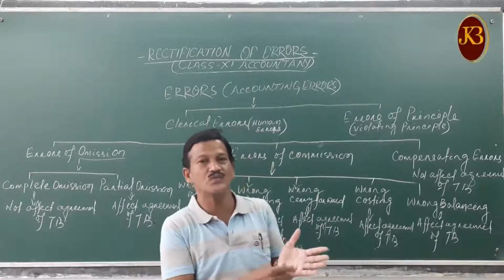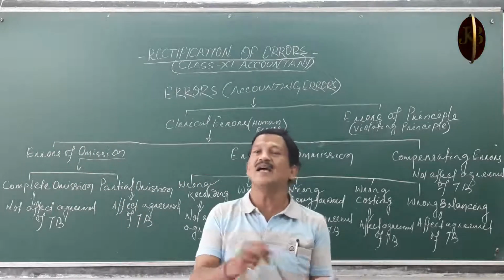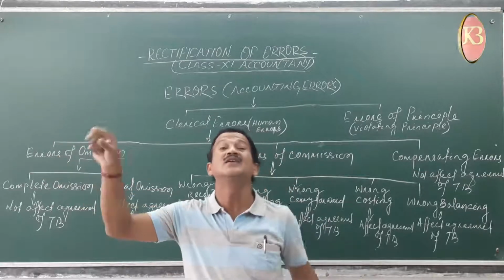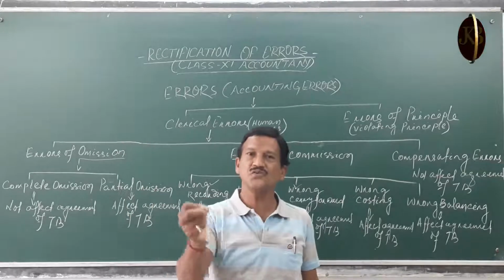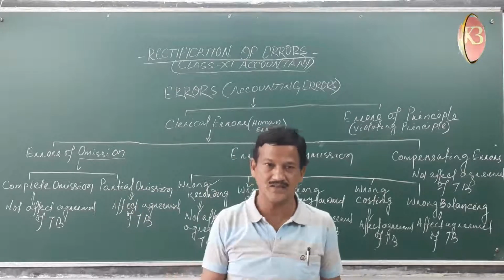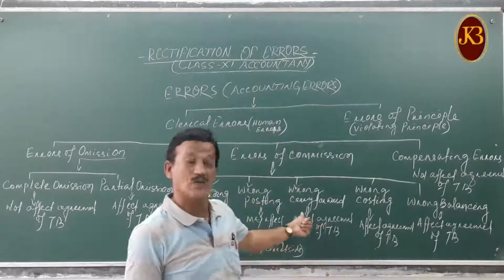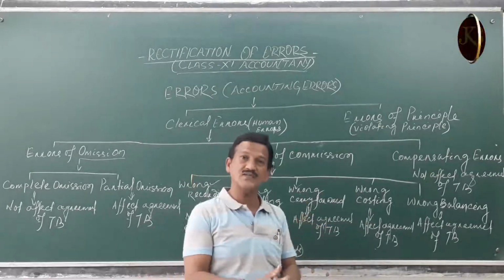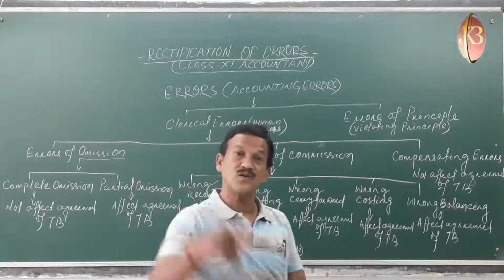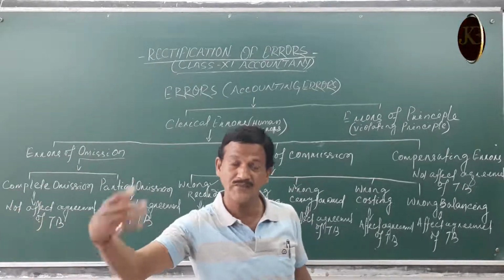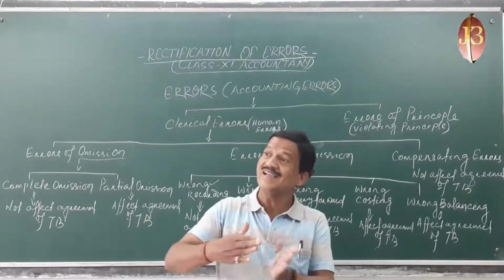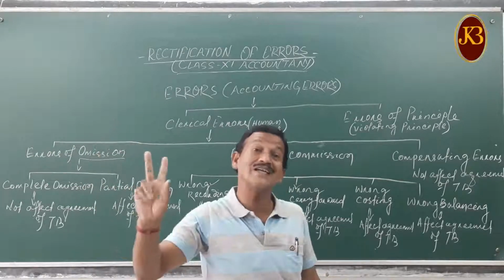The total of the purchase book 12,000 has been carried forward wrongly as 1,20,000. So you had just added an extra zero there wrongly. You imagine how much excess amount we had carried forward, 1,08,000.